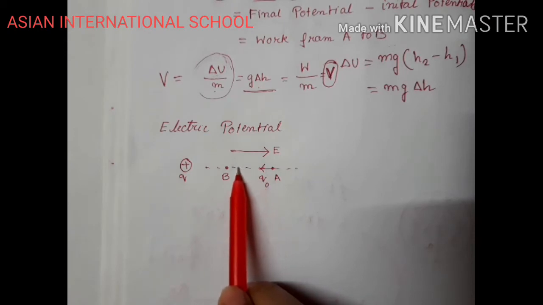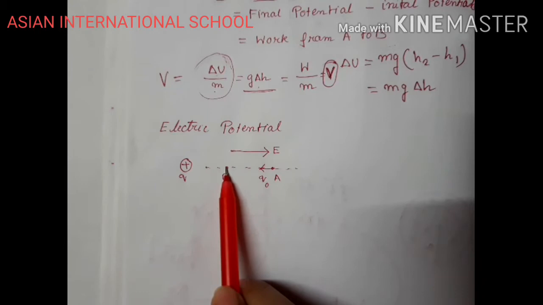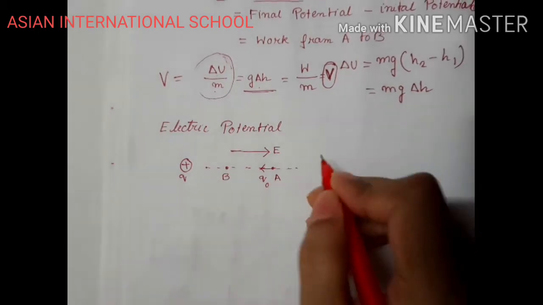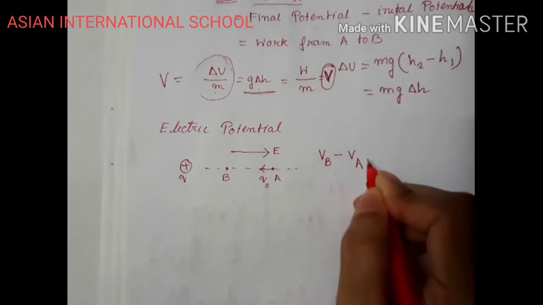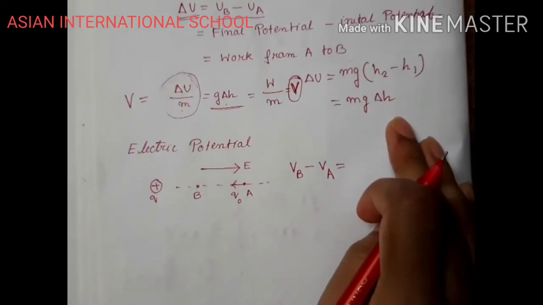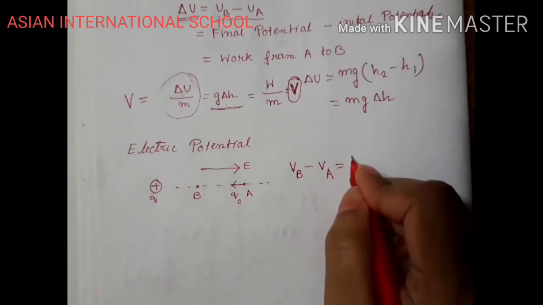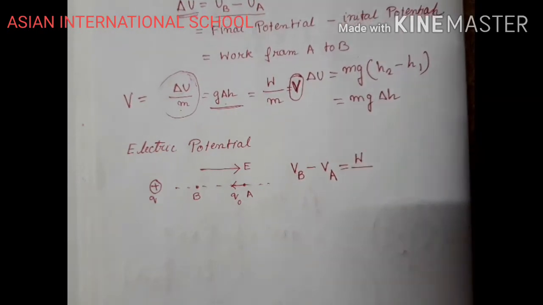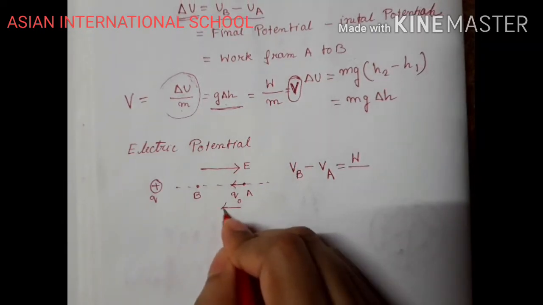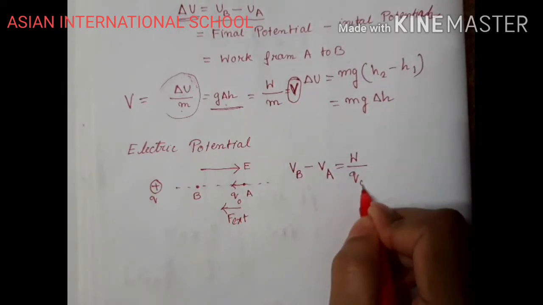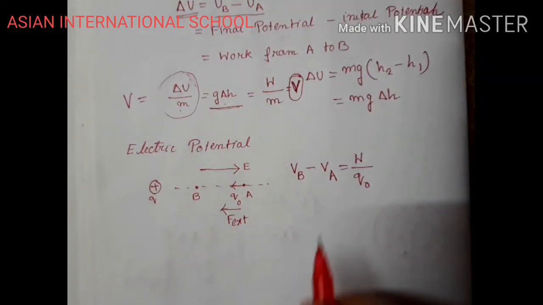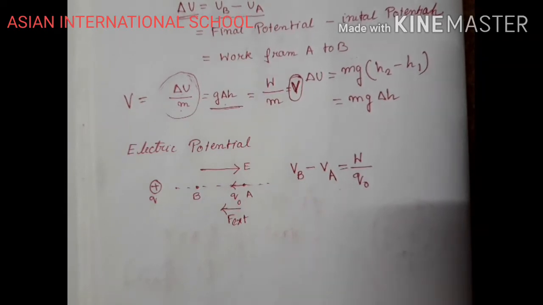So when you are bringing it more near to the plus Q charge, more work has to be done. So more potential will be at point B. So we can define that as VB minus VA equals work done. Okay, let us consider that W is the amount of work which has been done by the external force F which is acting on the body, divided by Q naught. So this is the amount of potential difference.